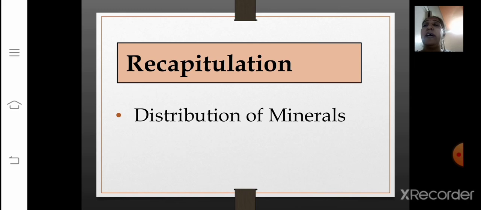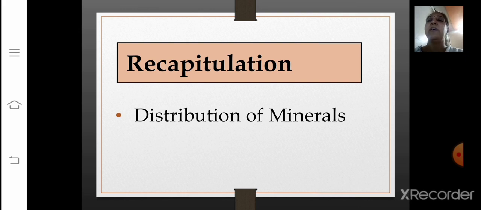So here today we have completed our topic, distribution of minerals. We saw the distribution of minerals all over the world also. We have seen each and every continent separately, and I have given you that continent wise so that you will be able to locate the countries very well. And then we saw the distribution of minerals in our country India, right? And I told you not to worry, in some textbooks this is not there, but I have shared whatever is there in the textbook in the slides here, so you can just go through that.